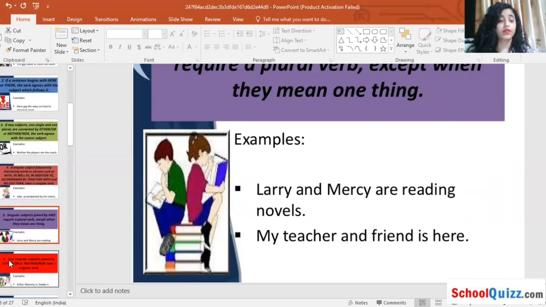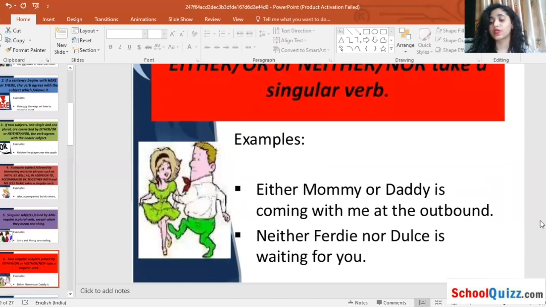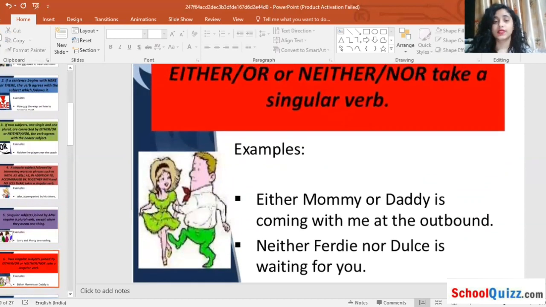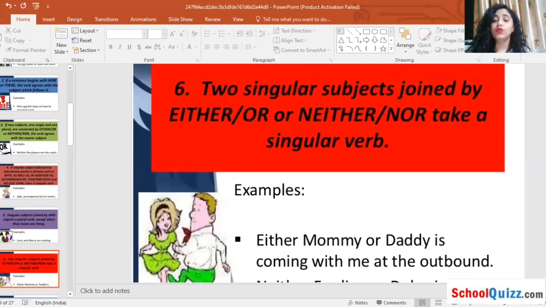Okay, moving on to our next rule: two singular subjects joined with either...or or neither...nor take a singular verb. Means if two singular subjects are joined, for example mommy or daddy, they are two singular subjects. Joined with "or", what is the verb? Singular.